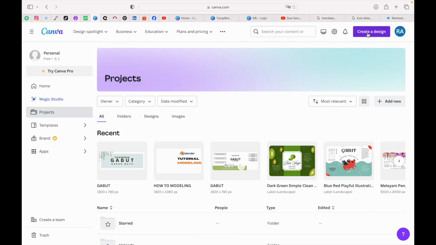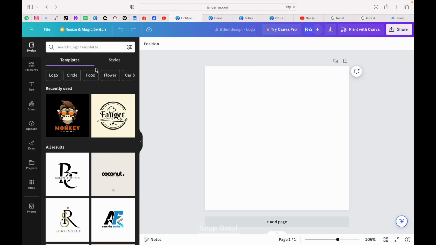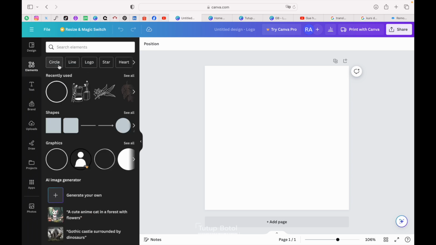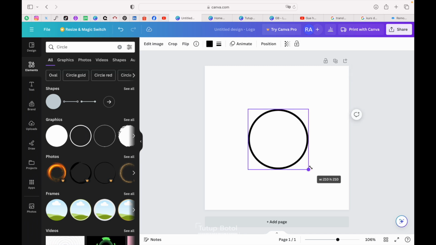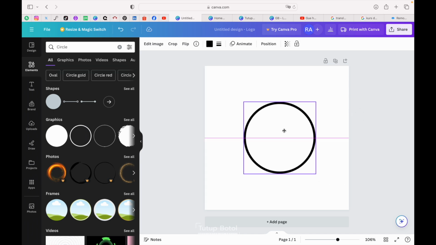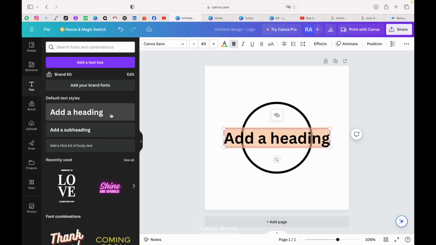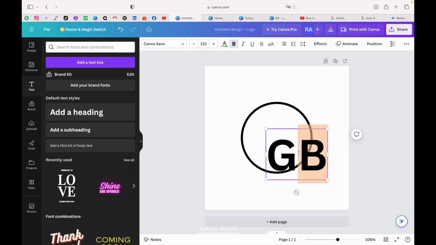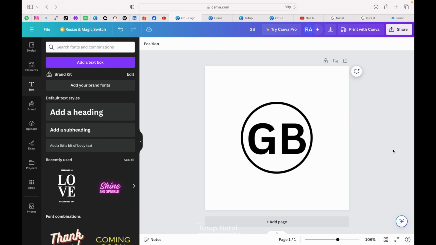Let's go back to Canva. Create a new design, a logo. I'm just gonna create a very simple logo. Let's go over here to the element, go to circle, and I'm using this circle, something like this. Just put it in the middle, like this. And let's add a text. Scale this up. Put it in the middle, just like this.